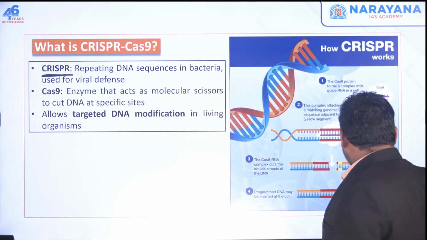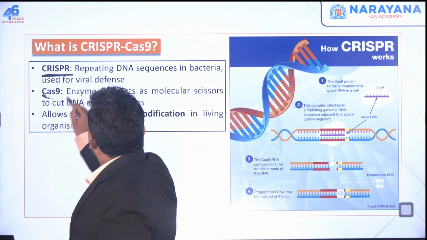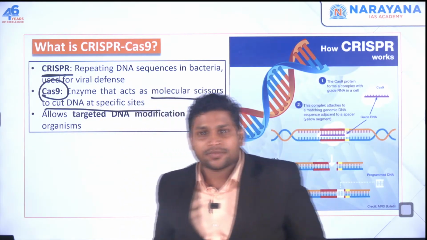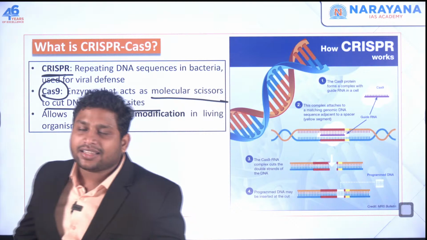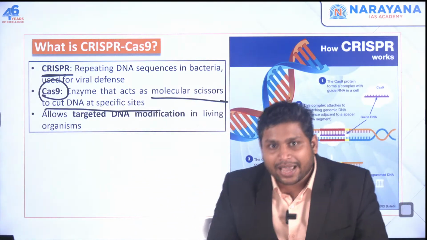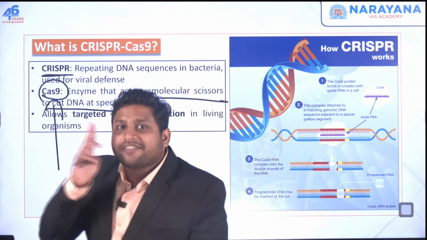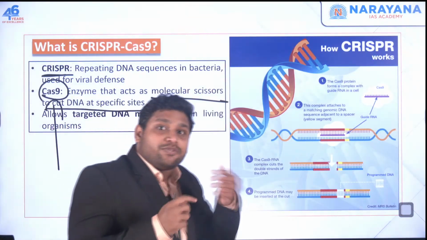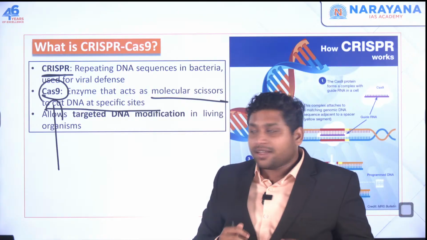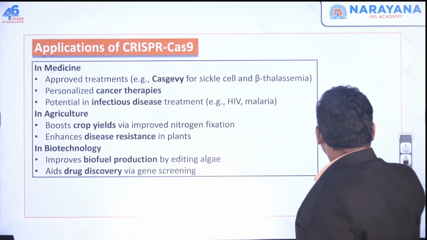And Cas9 is an enzyme which acts as a molecular scissor to cut the DNA at a specific site. So overall, the name is CRISPR-Cas9. The CRISPR includes special proteins, special enzymes. One of that is Cas9, which is going to cut wherever needed. Where to cut, that information will be provided by the CRISPR. So this is how we cut the genes.